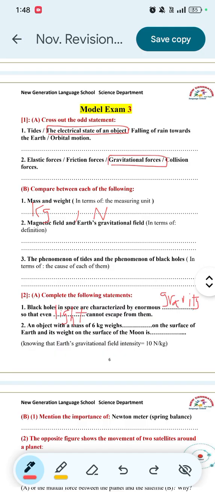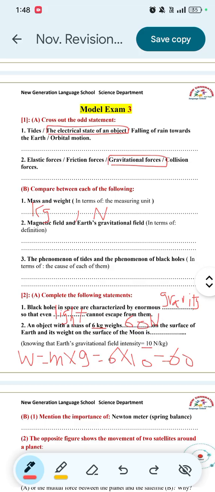Number 2. An object with a mass of 6 kilograms weighs space on the surface of Earth, and its weight on the surface of the Moon is space. We know that the mathematical relation is weight equals mass times gravitational field intensity. So mass here equals 6, gravitational field intensity equals 10. So 6 times 10 equals 60 Newton. So the weight here equals 60 Newton.